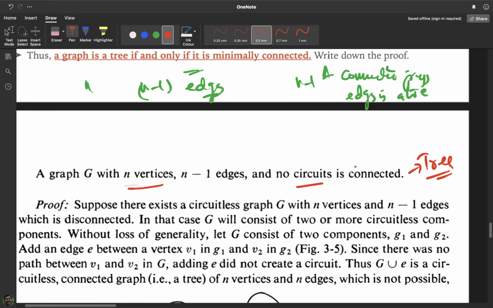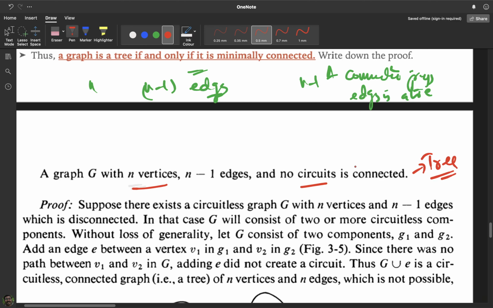Or we can show a simpler thing: that a graph with n vertices and n minus 1 edges is actually connected. I am going to show that such a graph, where there are no circuits, is a tree. In order to show that this graph is a tree, we have to show two conditions. First, the graph should be circuitless, and next, the graph should be connected. Only these two things I have to show. Already it is given that the graph is circuitless.